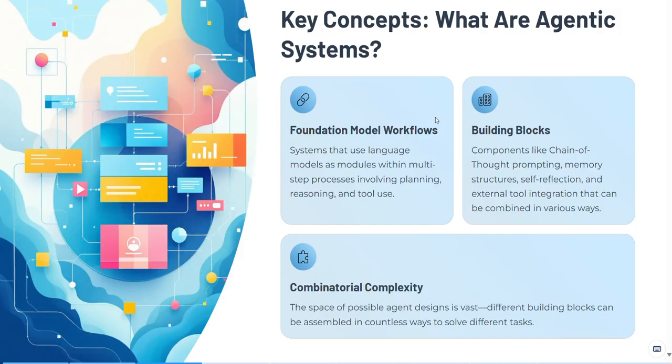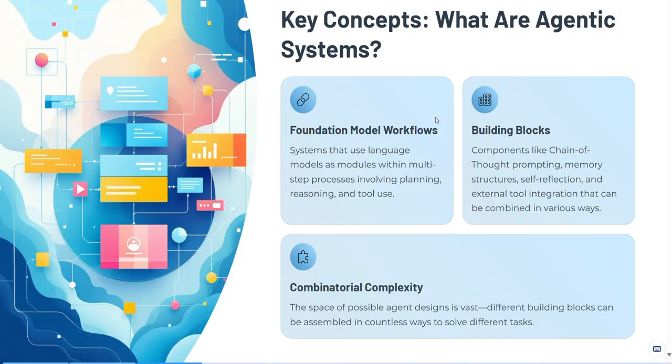Instead of calling a large language model once, we wrap it in a multi-step process, which includes planning, reasoning, calling tools or APIs, and maybe storing intermediate results in memory, and then reiterating until we get a final answer. These systems are built from building blocks like chain of thought prompting, external tool use, scratchpad memories, self-critique loops, or ensembles of multiple calls.